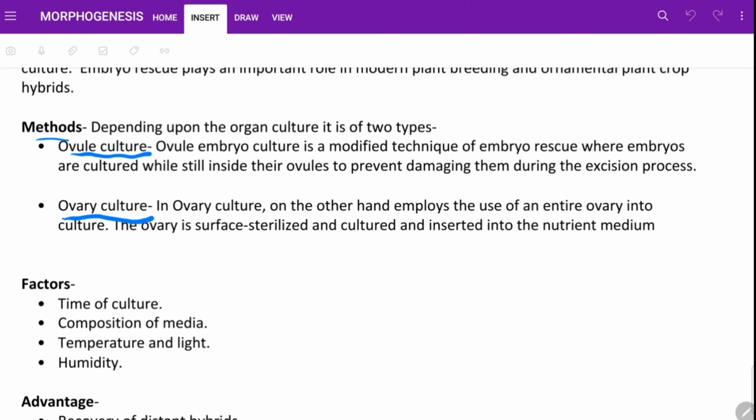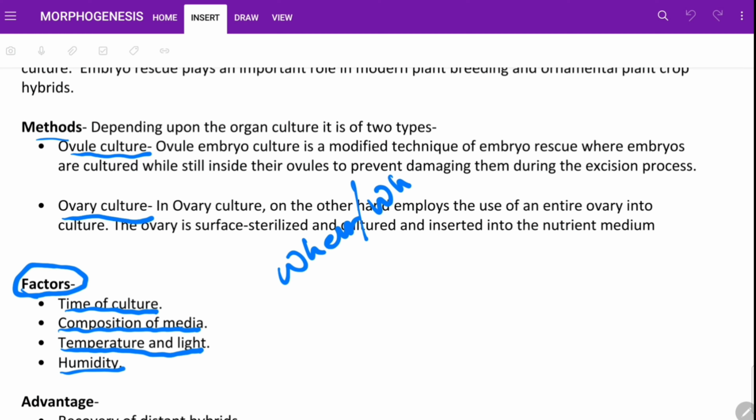So right now we are going to discuss the factors that are important for embryo rescue. The time of culture is important, and composition of media, temperature and light during the development of that embryo, and humidity. So time means when and at which stage we are taking that embryo.